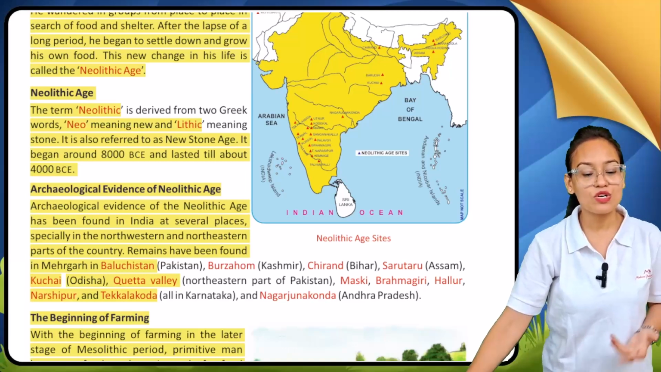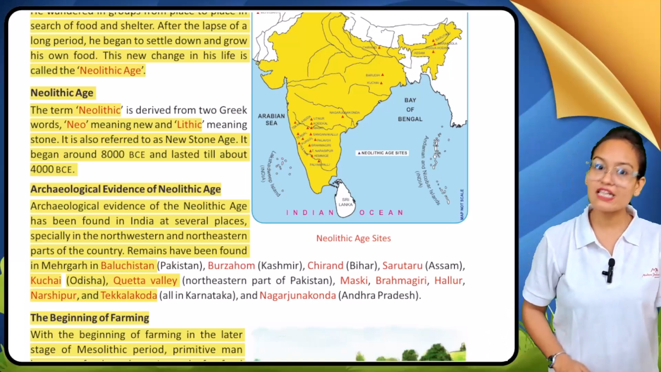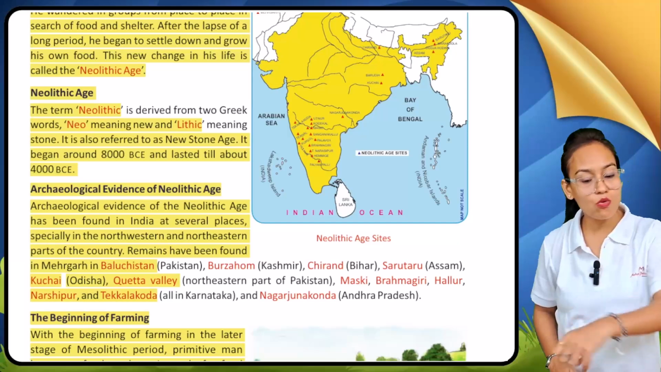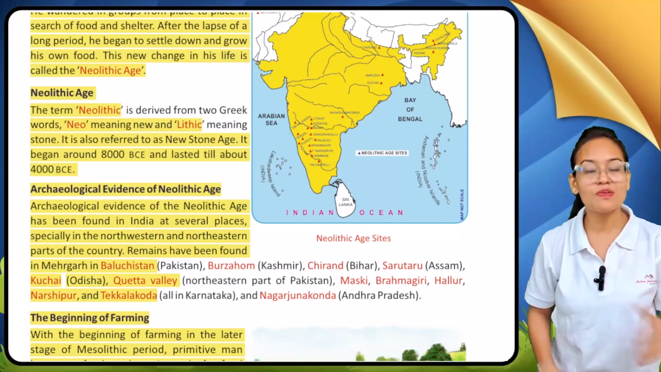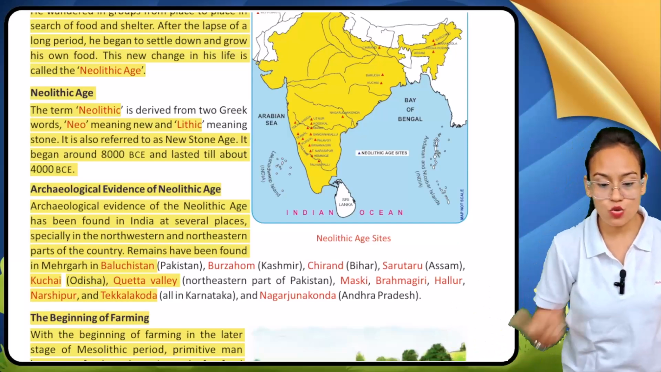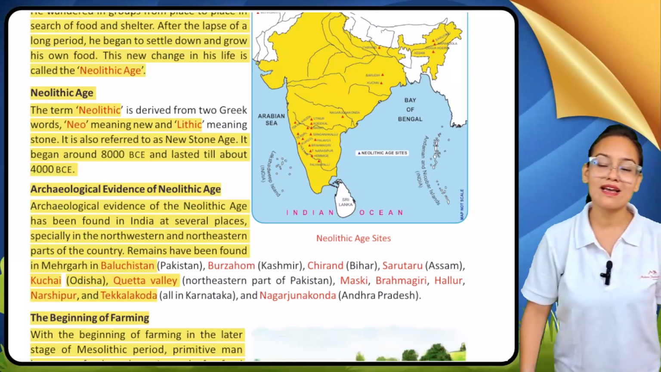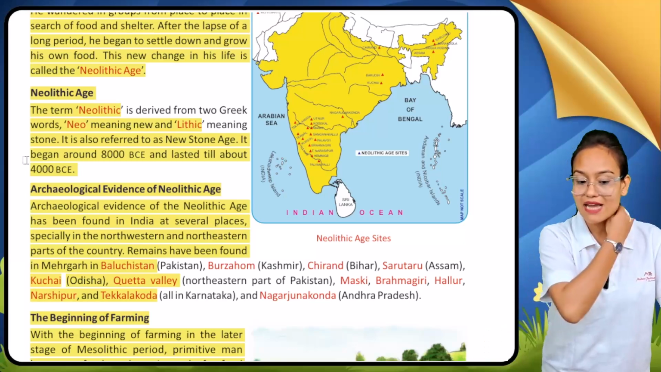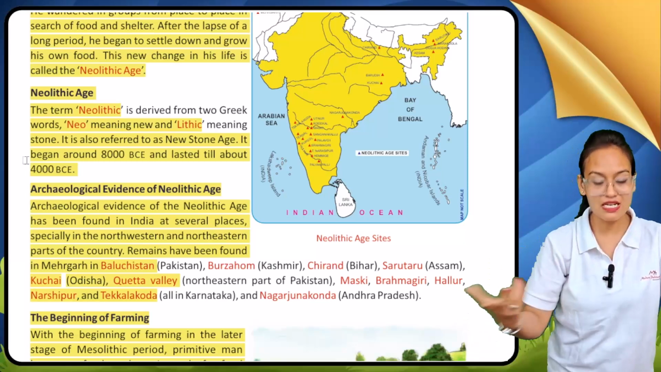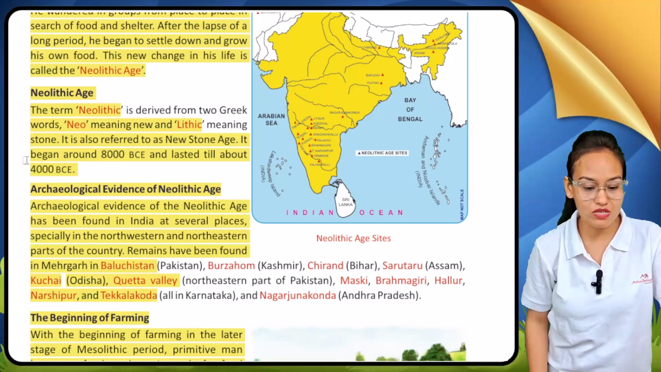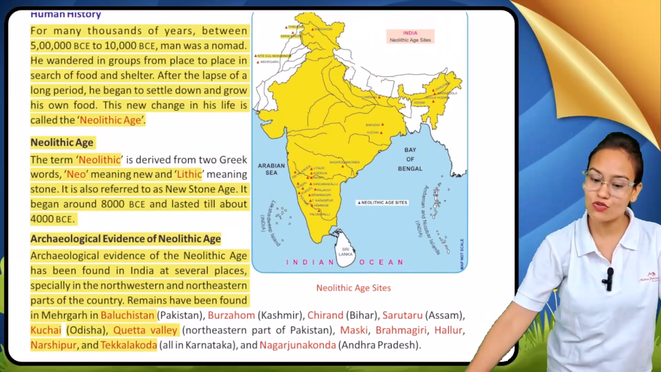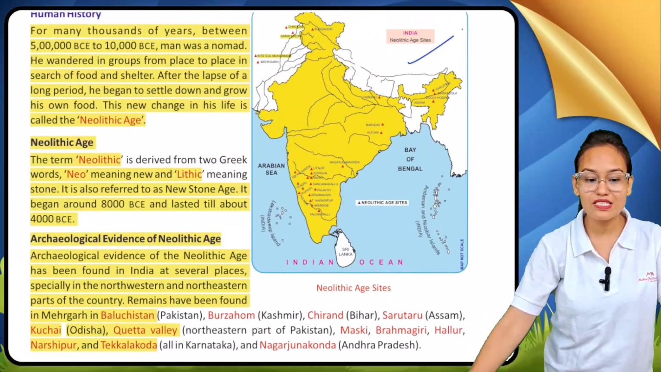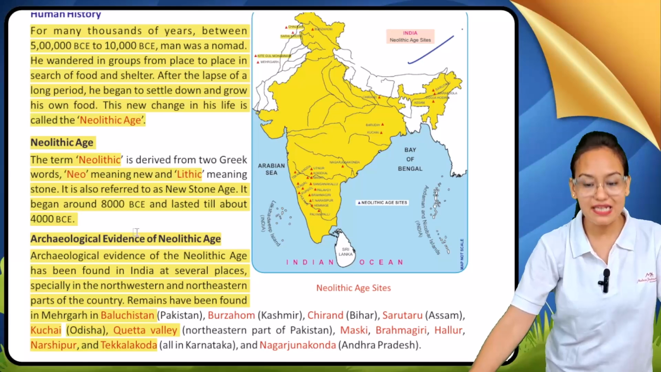Now, what is the meaning of Neolithic age? The word Neolithic came from the Greek words neo plus lithic. Neo means new and lithic means stone. That's why the Neolithic era is known as our new stone age. The time in which the Neolithic age started is around 8,000 BCE till 4000 BCE. Here you can see the map of our country India, and here we can find the Neolithic age sites.